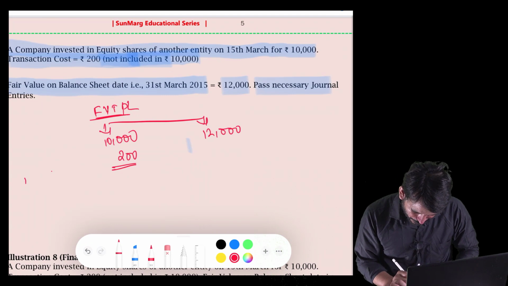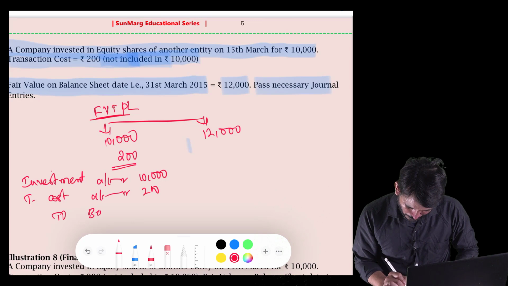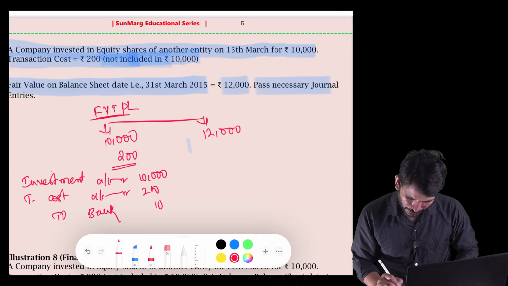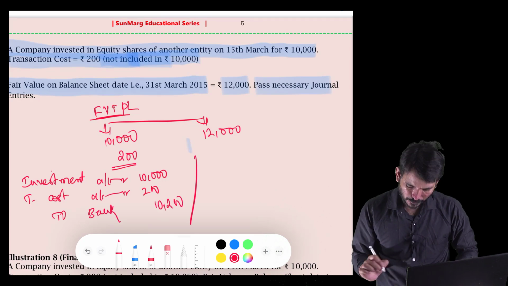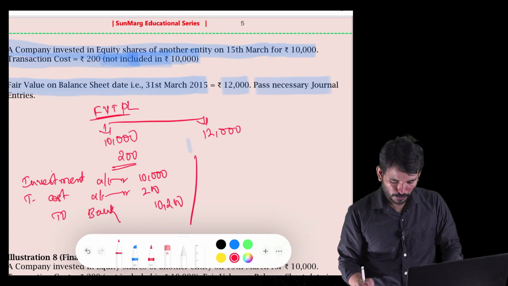Entry will be investment account debit 10,000, transaction cost 200, to bank 10,200. Very clear. Transaction cost is not included because we are adopting fair value through P&L.